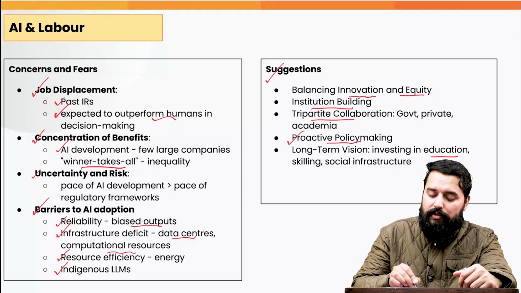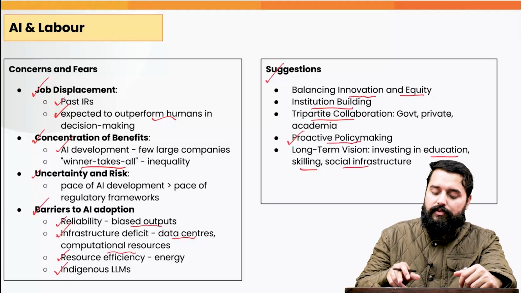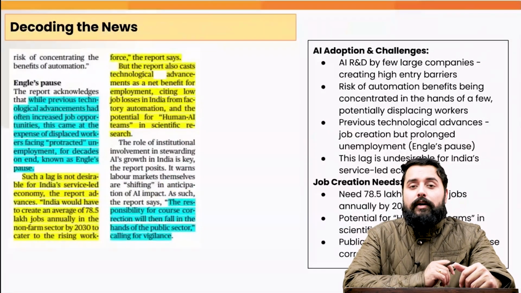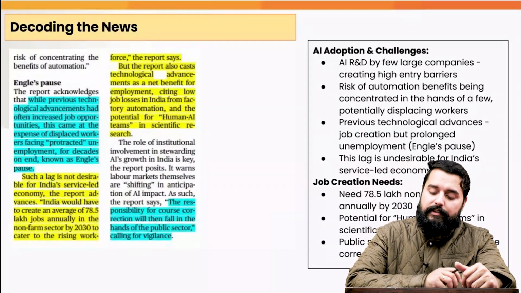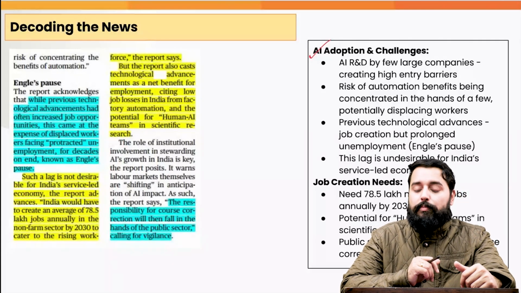We need a proactive policy making from the side of the government also, and a long-term vision whereby we will invest in education and skilling of the workforce so that they can utilize AI, and the social infrastructure as well. Now coming to the article, it suggests that there are certain challenges in AI adoption.